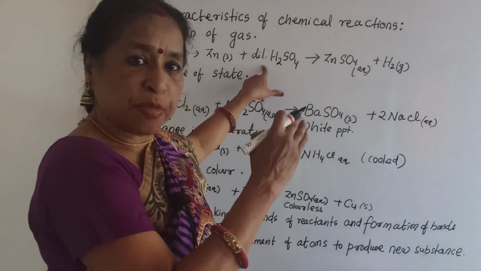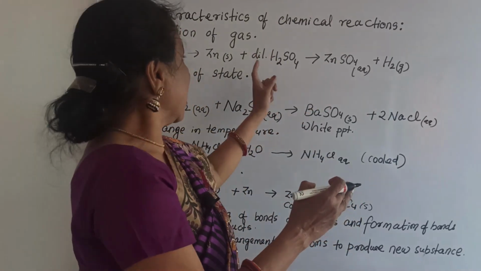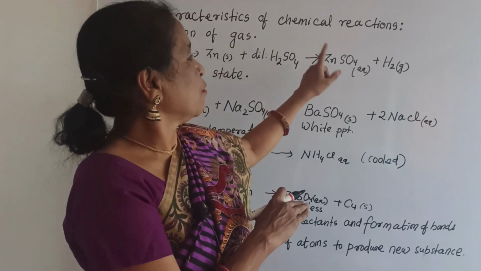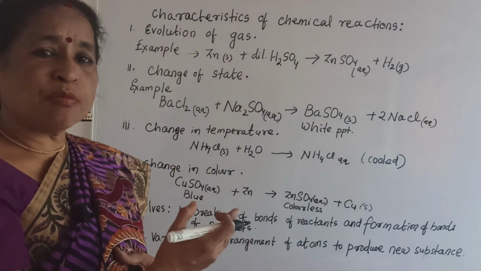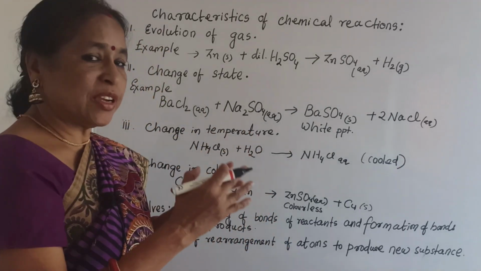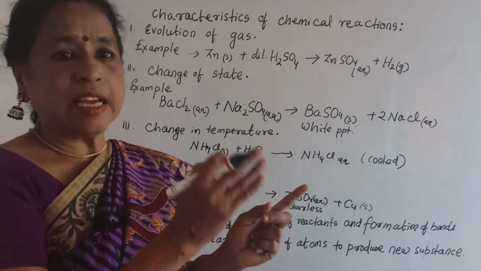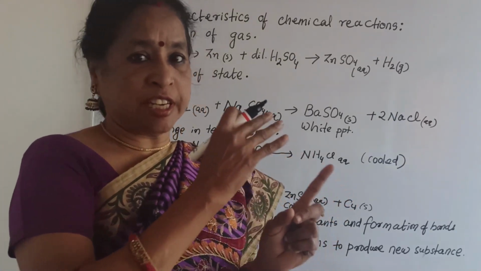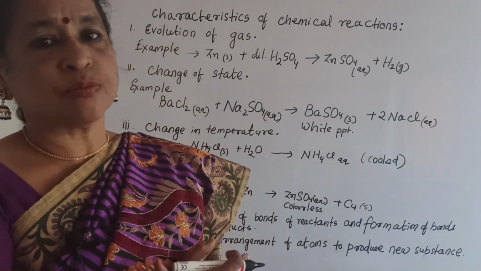Here bond breaking and here bond formation. And second point, how is a new product formed? That means here rearrangement of atoms takes place so that a new substance is formed.